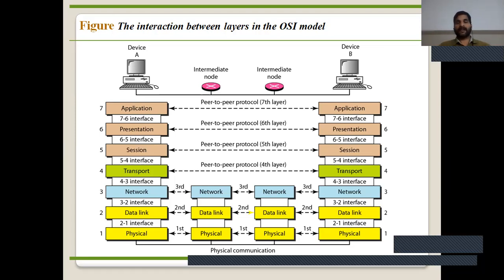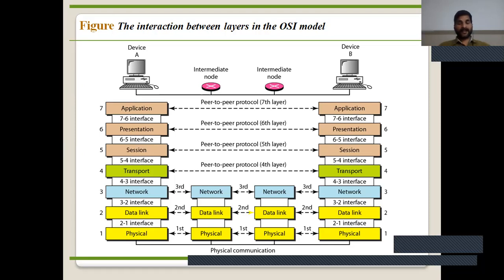Now the next layer of the OSI model, the second layer, is the data link layer. Now the function of the data link layer. The main function of the data link layer is that the layer takes the data frame or message from the network layer and provides it for actual transmission. The first function is framing. Framing means dividing the stream of bits received from the network layer into frames.